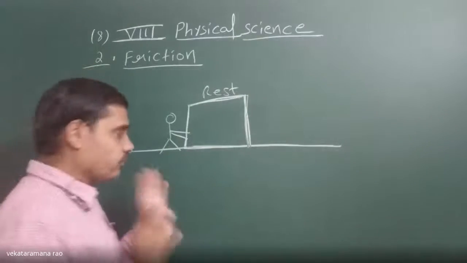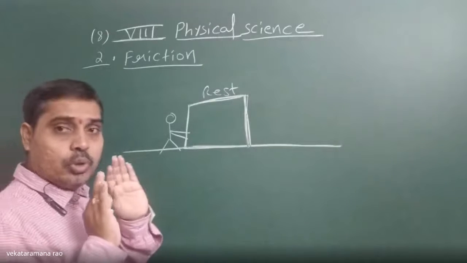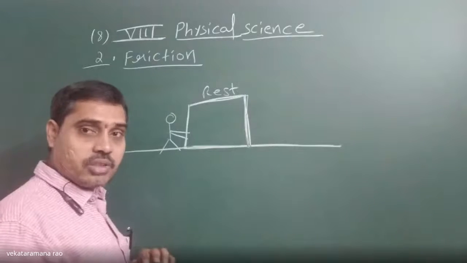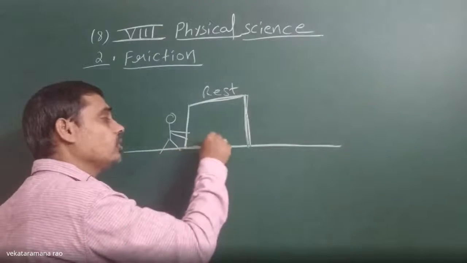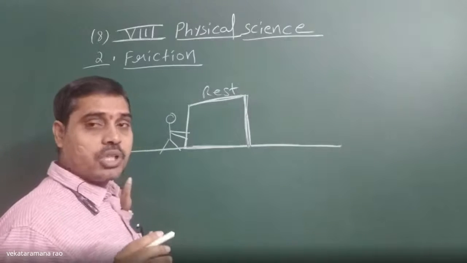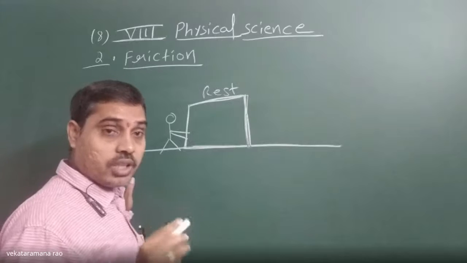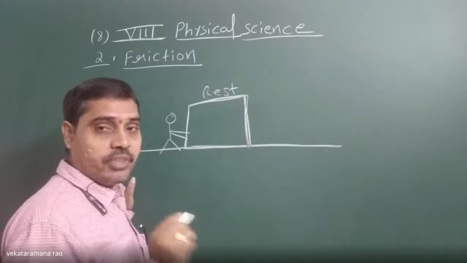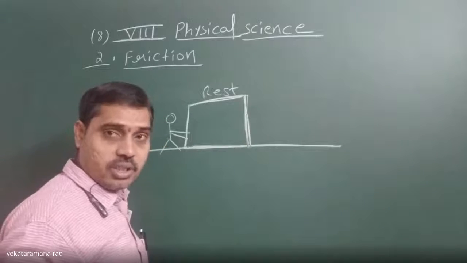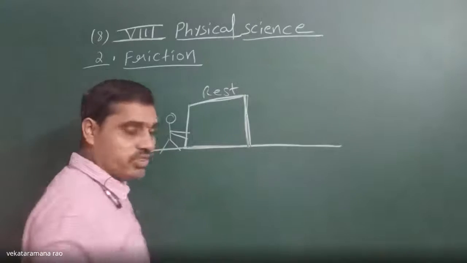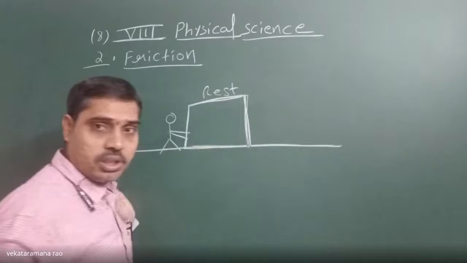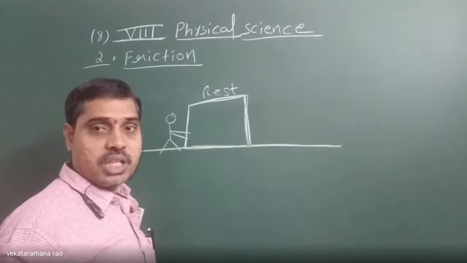Initially, we will be unable to move that box. If we increase the force a little bit, we still can't move the box because of the static force. What is static force? It is the force of opposition acting between the body at rest and the surface. Such that the body won't be in motion, and that type of force we call static friction.